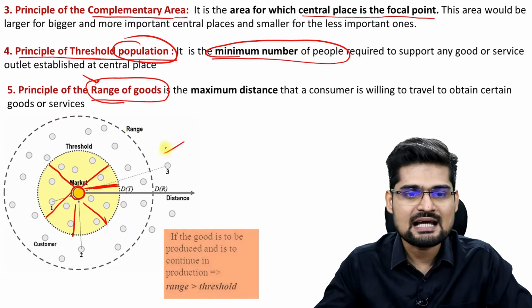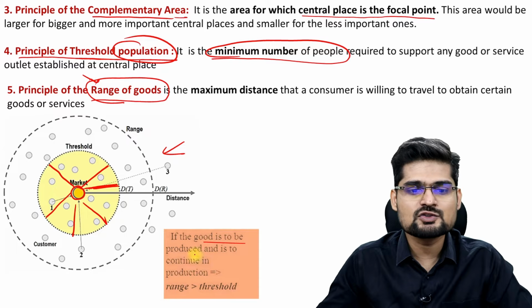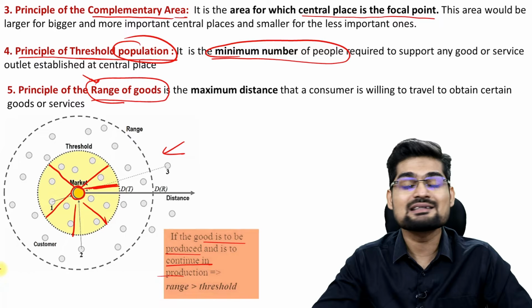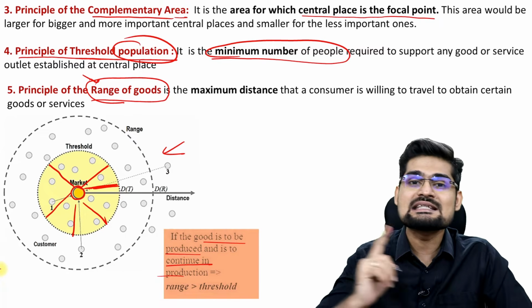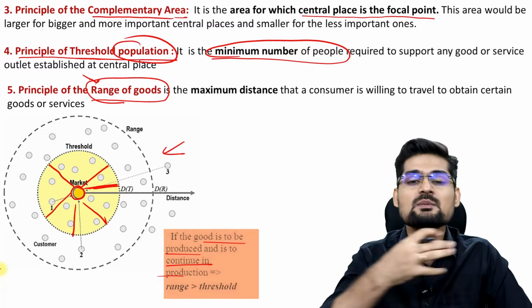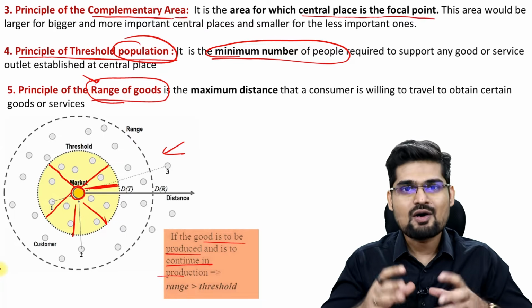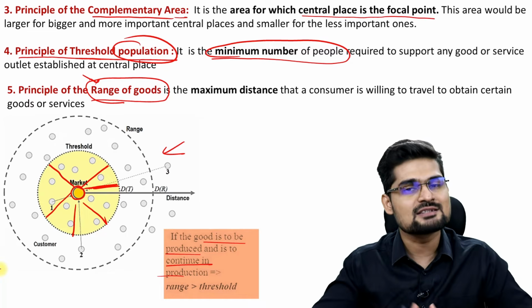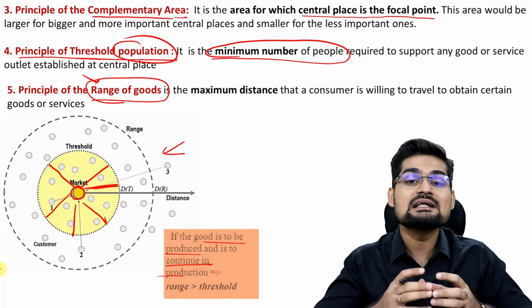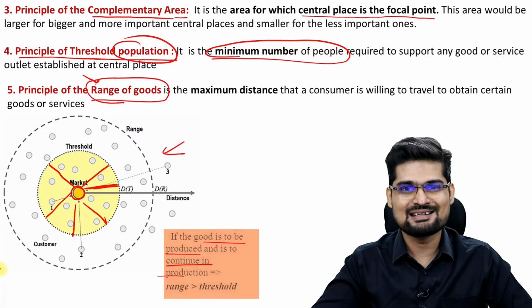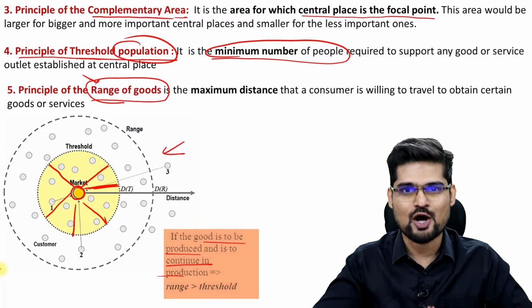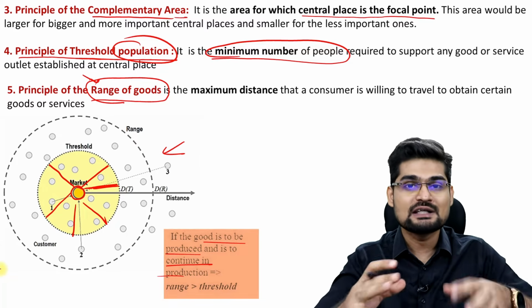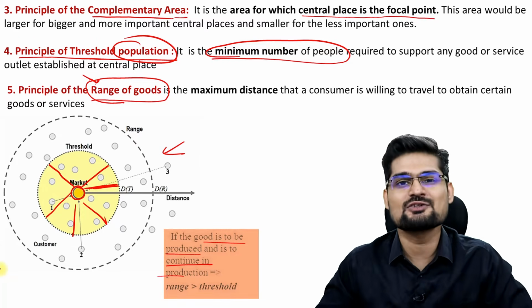So you can see this diagram here. Remember, if the good is to be produced and it is to continue in production, range has to be greater than threshold. You cannot sustain just with your business around the people around your area. Right? For business to sustain for a longer time, for you to keep producing that service and good in that area, you need to increase your range, right? Threshold will only sustain your shop, your business. But if you have a greater range, it will continue, it will bloom, it will develop. These are the building blocks of central place theory.